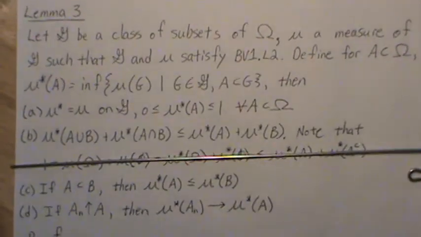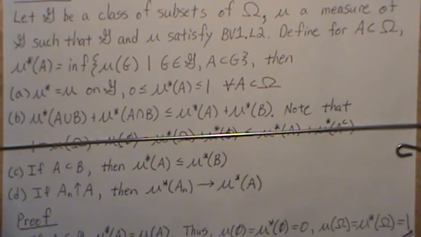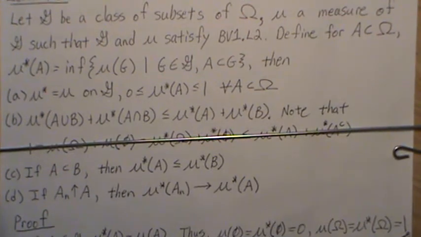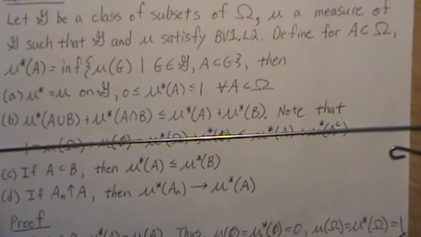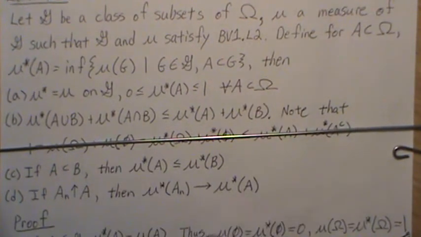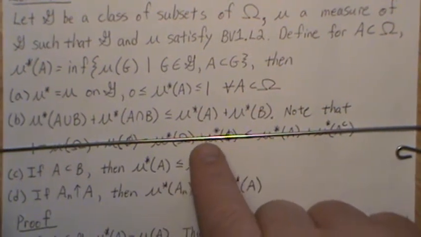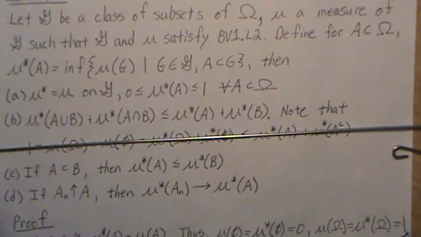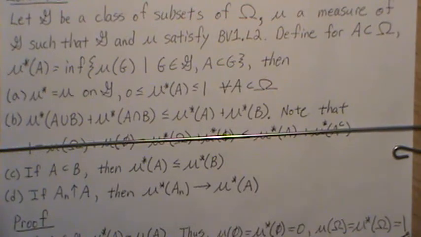So the new extension, mu star, equals mu while we're on G. And mu star, the measure, is between 0 and 1 for all subsets of omega. Mu star of the union of two sets plus mu star of the intersection of two sets is always less than or equal to mu star of A plus mu star of B. Now the third property is if A and B are subsets of one another, then mu star A is always less than or equal to mu star B.